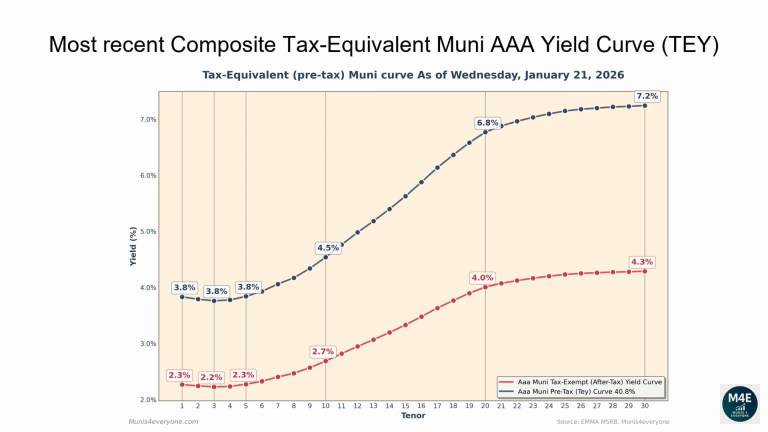The one-year tax-exempt yield is 2.27%, corresponding to a 3.83% tax-equivalent yield for investors in the top tax bracket. The two-year tax-equivalent yield is 3.79%. The 5-year tax-equivalent yield is 3.84%. The 10-year tax-equivalent yield is 4.54%. The 20-year tax-equivalent yield is 6.77%. The 30-year tax-equivalent yield is 7.24%.